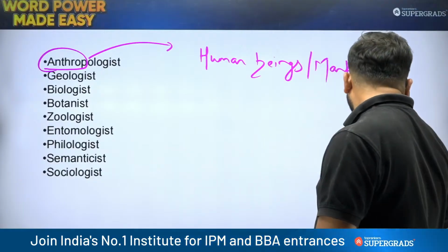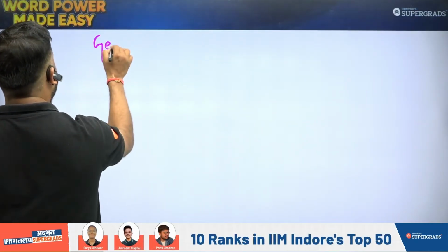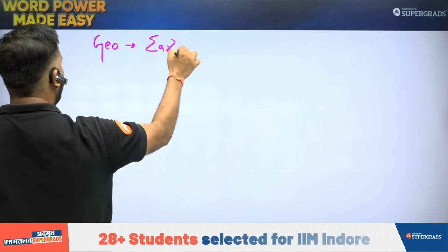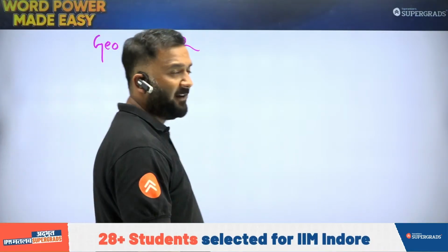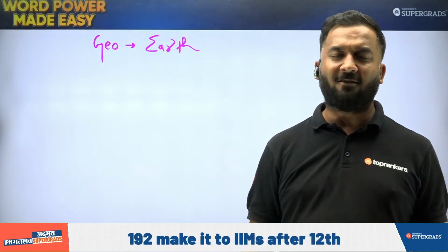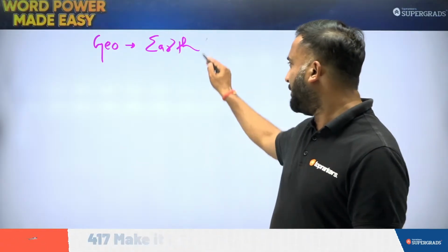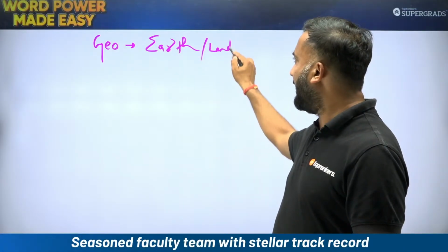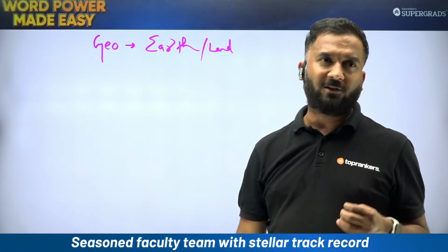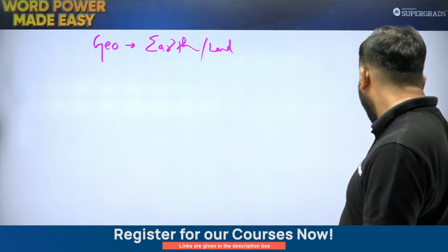Now, geologist. So this root word or this prefix geo is for earth. ठीक है, यहीं से geology, geography, George, as the name suggests. So George is someone who works on land, someone who works on the earth. Basically land से related होता है ये. So George basically जैसे हम common language में farmer बोलते हैं तो George नाम का meaning भी farmer ही होता है. So that was geologist.